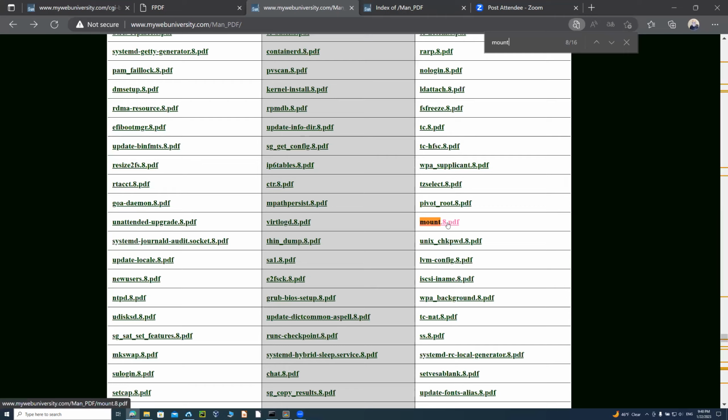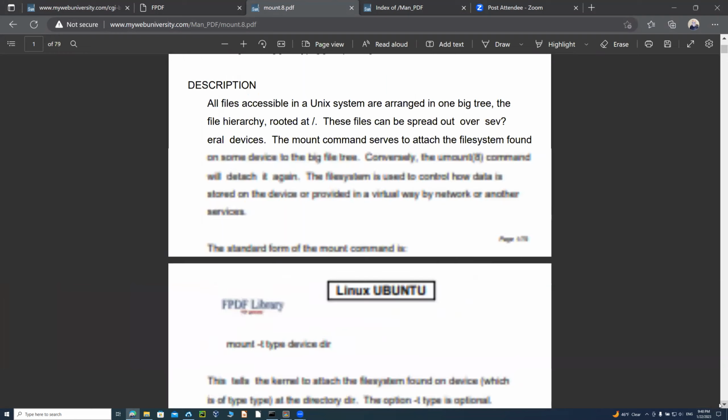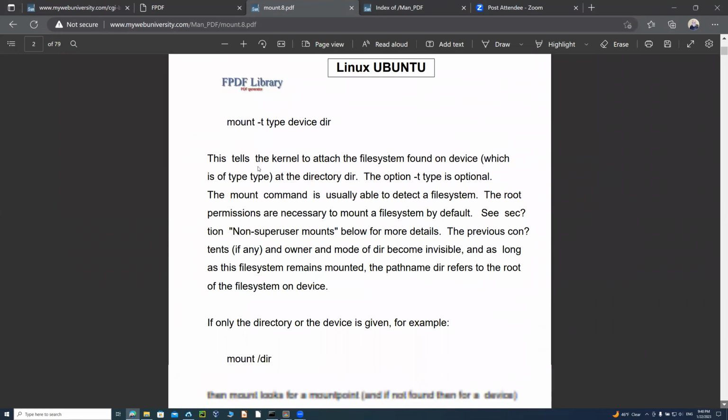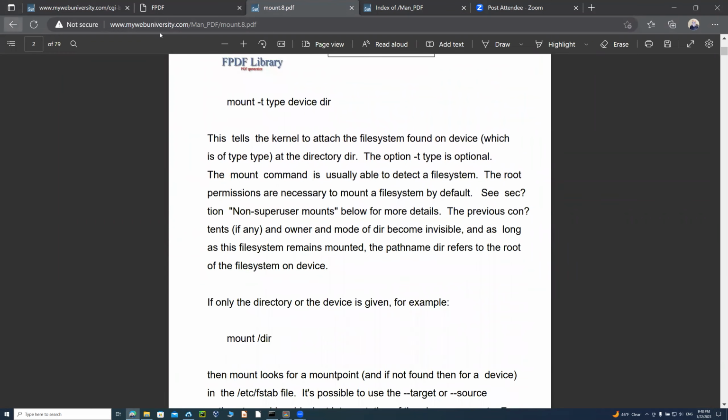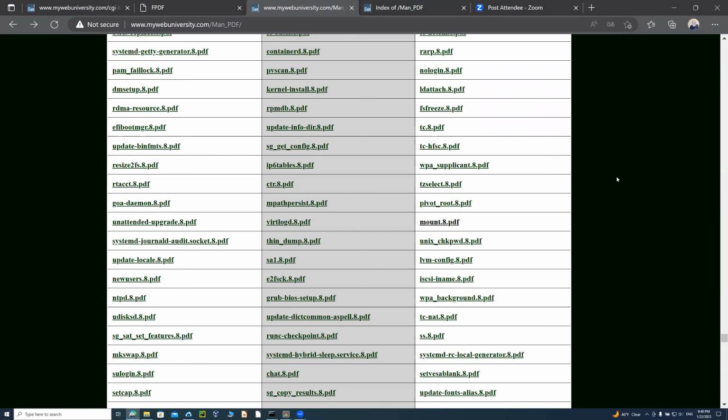So mount section 8, and it will tell you that this is a system administrator command. That's why they're in section 8. And so you could read it and understand it. But if you just say, okay, Wahid, this is cool, can I just learn something and read the PDF and right away start using Unix? Yes, you can do that.